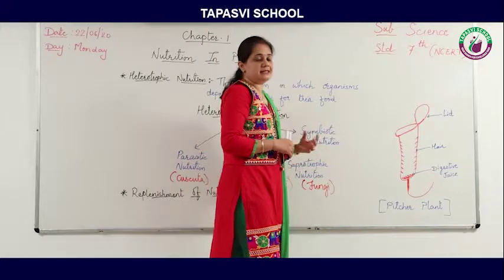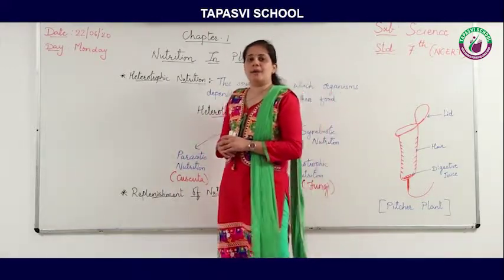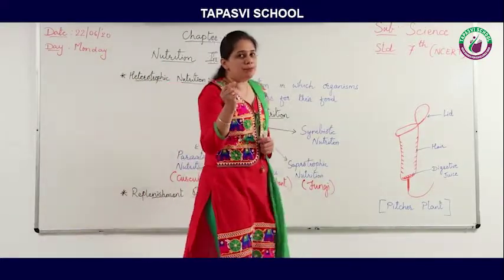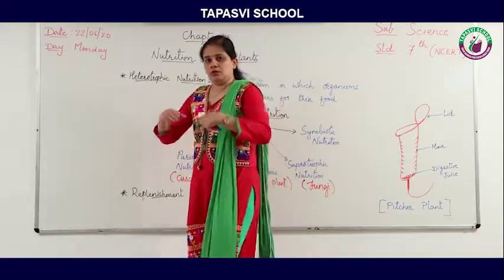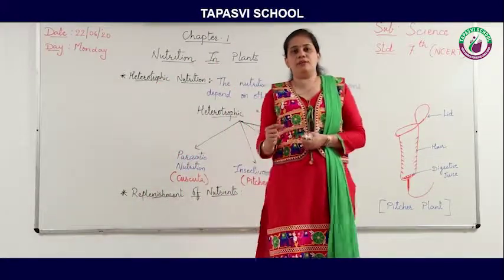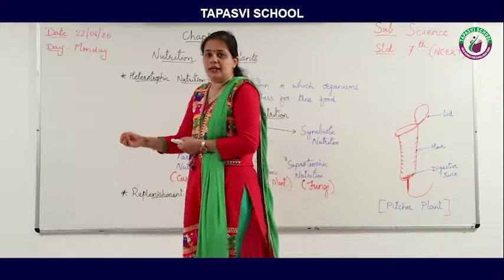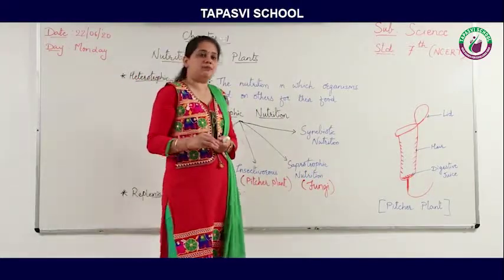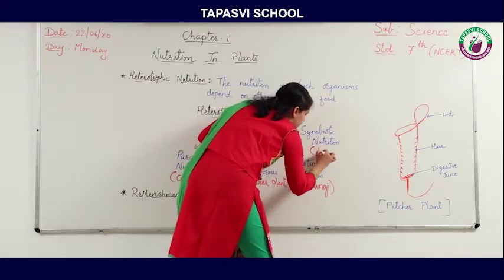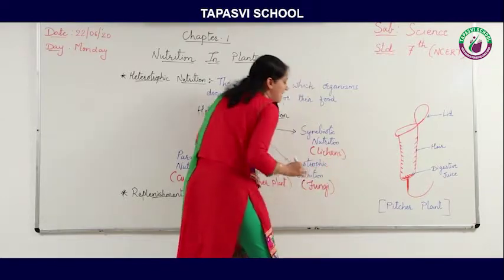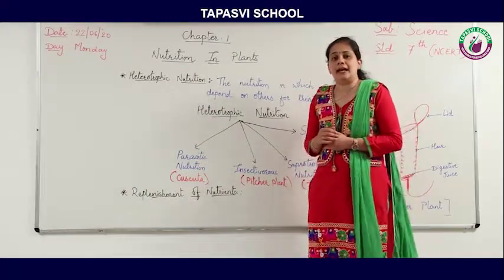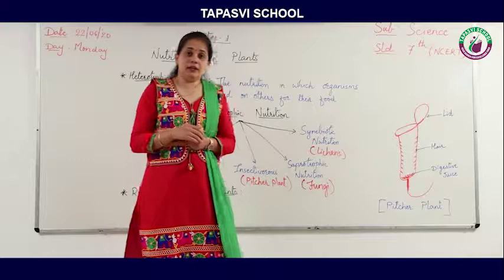Now let's move towards the next nutrition, that is symbiotic nutrition. Symbiosis means, in simple language, friendship. You will say, ma'am, does friendship come in science? Yes. Here one organism will give something to the other, and the other organism will give something to the first. The example of symbiotic nutrition is lichens. Lichens are nothing but a relationship between a fungus and an alga.